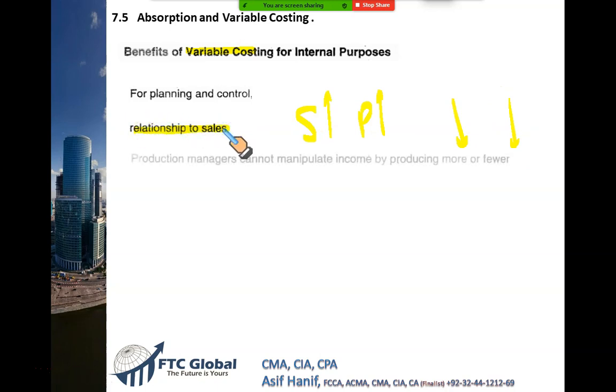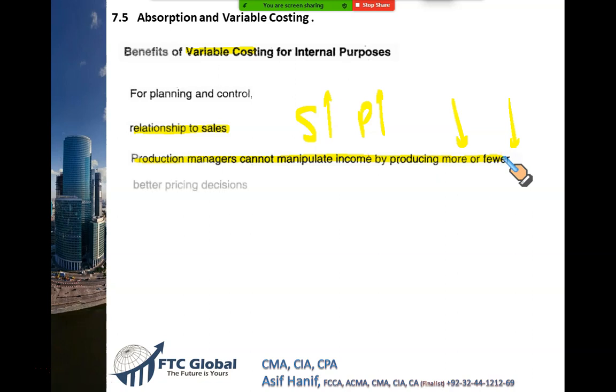The second advantage is that variable costing has a very nice arrangement with sales. Whenever sales go up, under variable costing, profit goes up. Whenever sales fall, profit falls. So it is a perfect relationship that is understandable. Then, under variable costing, a production manager cannot manipulate profit by producing more or less.